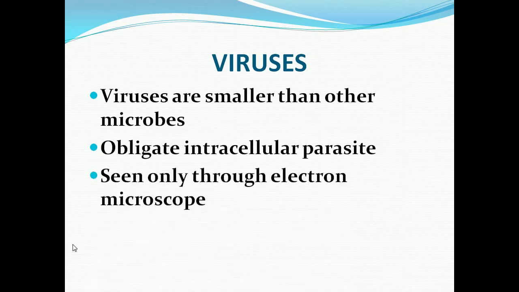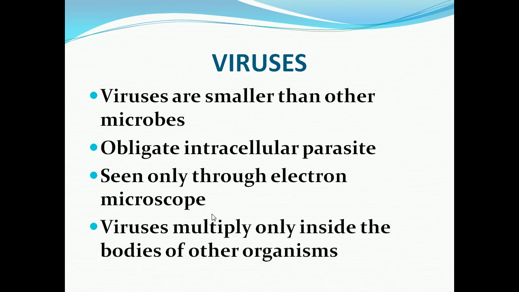It can be seen only through an electron microscope. So in a normal simple microscope, we can't see the viruses. We can see viruses only through an electron microscope. Viruses multiply inside the bodies of other organisms.